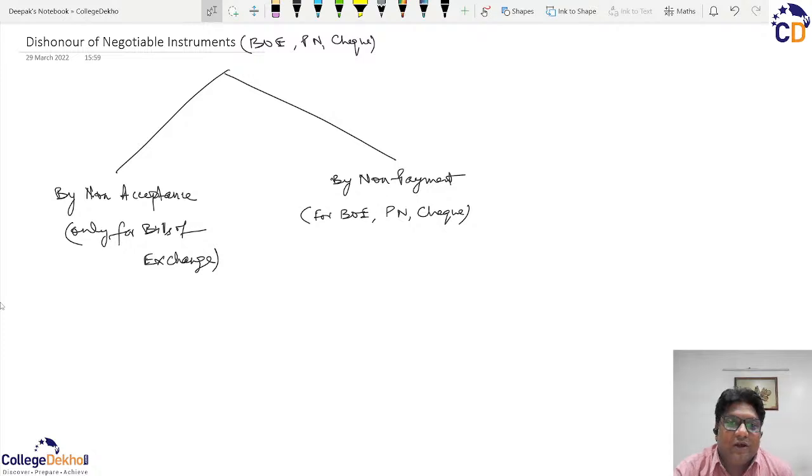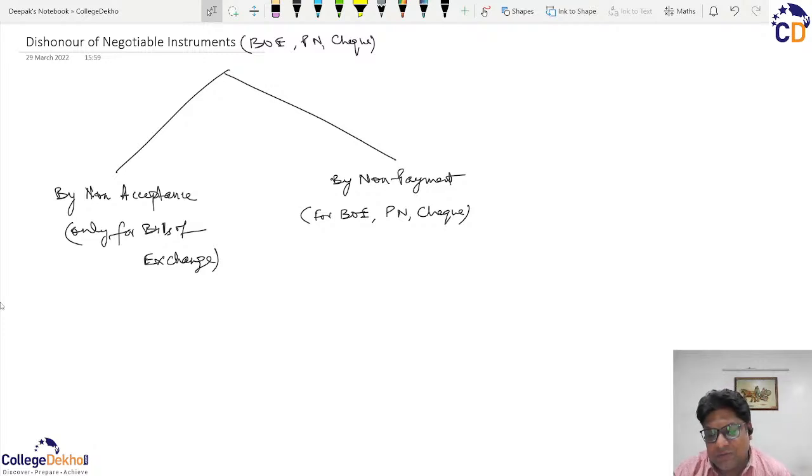So if it is a non-negotiable promissory note and it was dishonored, it means it is an intentional dishonor of non-payment by the payer, by the maker. Hence, if he already knew, then there is no purpose to serve him the notice again, and hence, in such cases, the formality of serving the notice of dishonor has been done away with. So in a way, these are the cases where the holder is saved from the formality of serving the notice because the defaulter already knew what he has done.